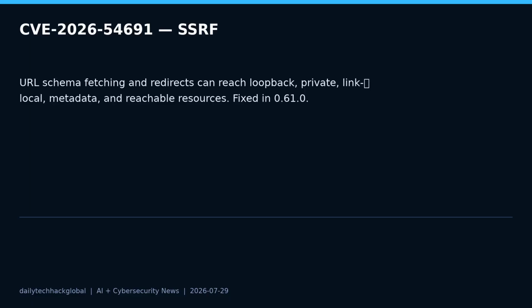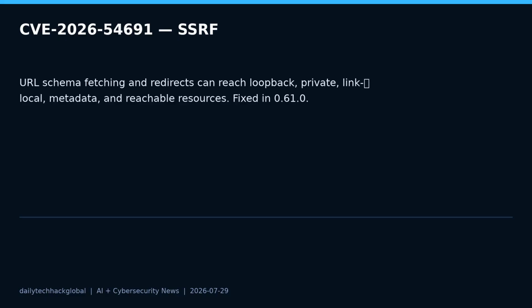CVE-2026-55389 is rated 7.5 high. It concerns JSON schema references and arbitrary local file reads. Before version 0.62.0, reference resolution could allow file references or traversal patterns to read local files instead of staying contained to the intended schema directory.